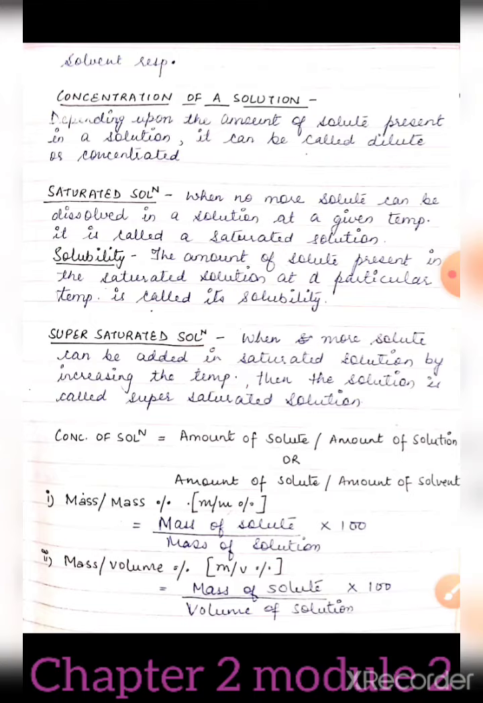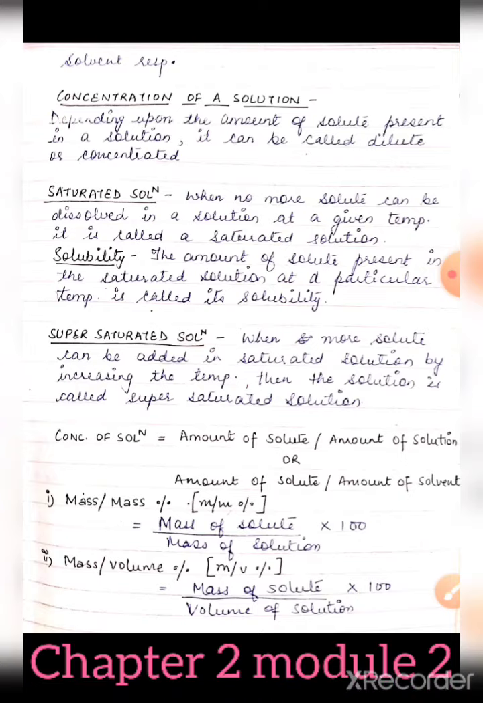Then what will happen? The amount of solute which is present in that particular solvent or water, that is termed as its solubility. So solubility can be increased also by increasing the temperature. Therefore I have told you that it depends on a particular temperature. So here is one more thing, supersaturated solution. When more solute can be added in a saturated solution by increasing the temperature, then the solution is called a supersaturated solution.